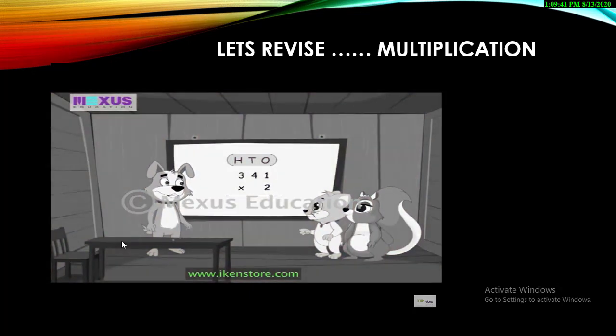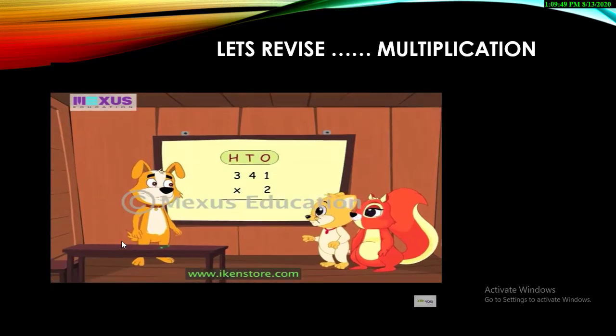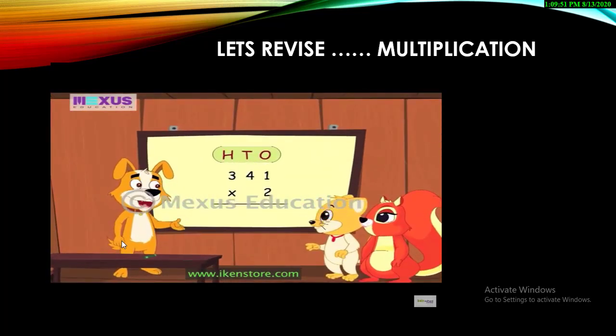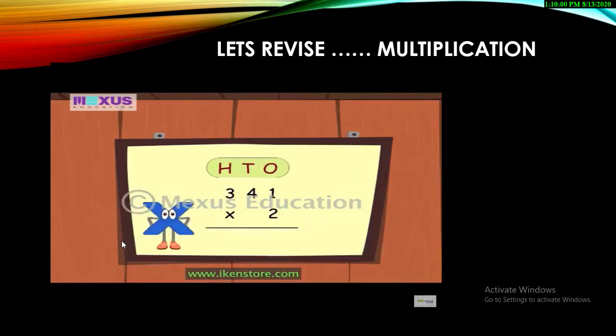Today we will learn how to multiply a 3-digit number by a 1-digit number. Let's have a look at small numbers where you don't need to carry over a digit. How to multiply 341 by 2? The multiplication sign will do the explaining.